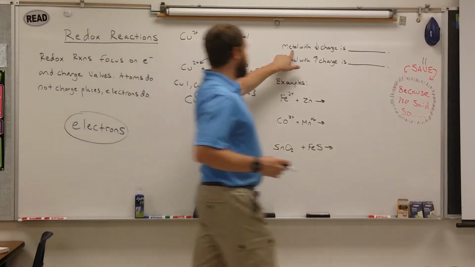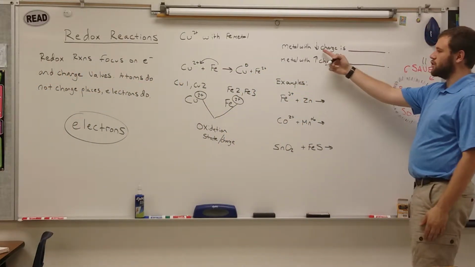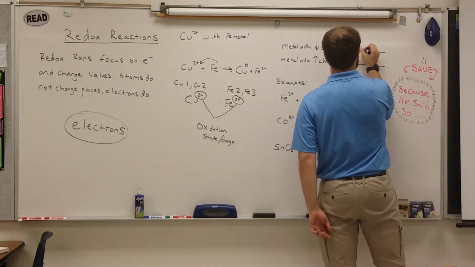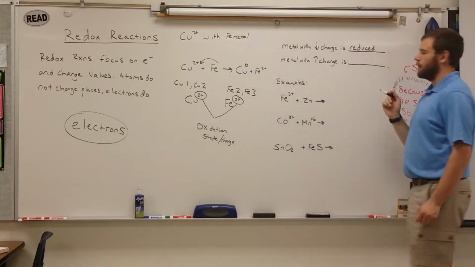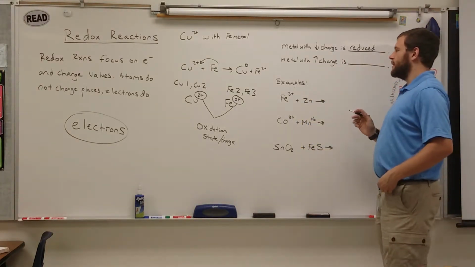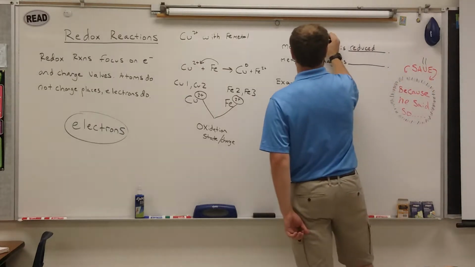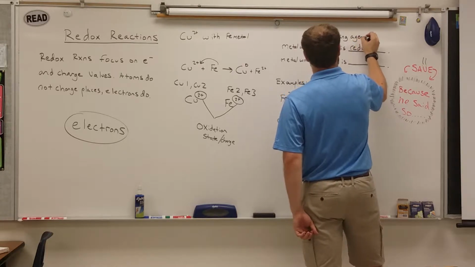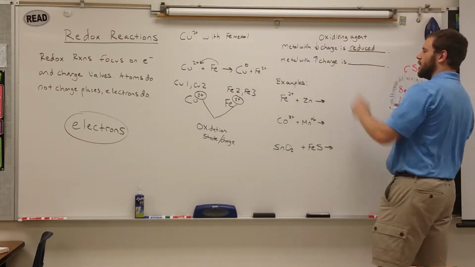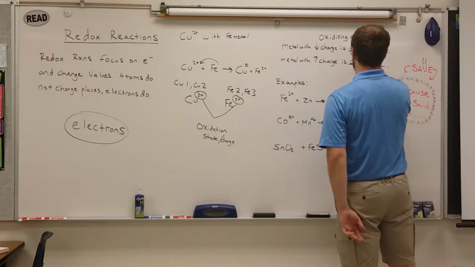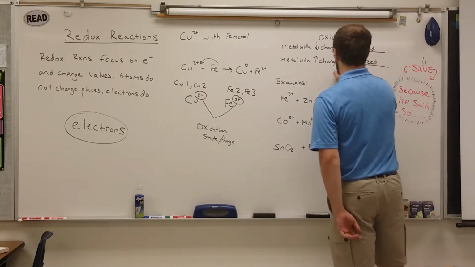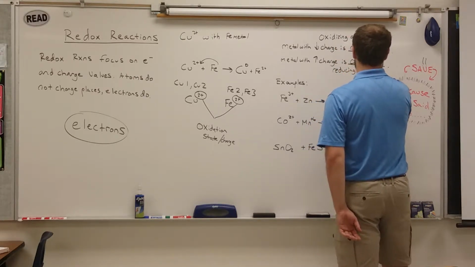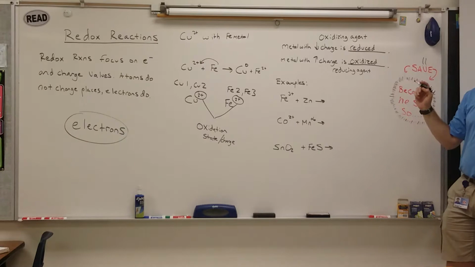The metal in a redox reaction with its charge decreased, so in this case it would be copper, is called the reduced metal. And it's called the reduced metal, and it's also called the oxidizing agent. And that's because the metal with an increased charge is oxidized, and that metal is the reducing agent. So they're working together to reduce and oxidize each other.